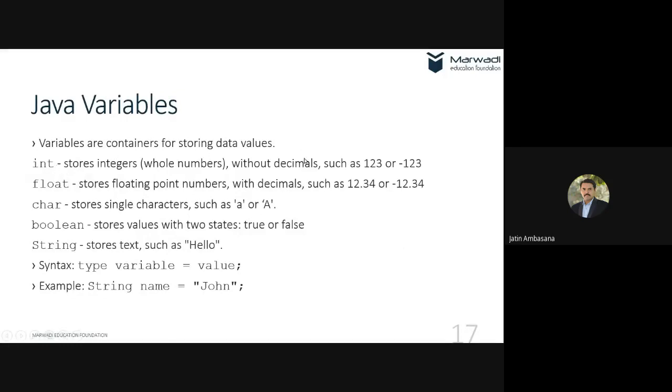So see, these are some of the variable data types. int stores whole numbers, that is integers, without decimals, such as positive and negative values. And float stores floating point numbers with decimal points. But specifically, these are literals. Please remember, these are double literals. So if you want to assign the value to float, you will have to say something like this: float f1 is equal to 10.55f. Then this will work.